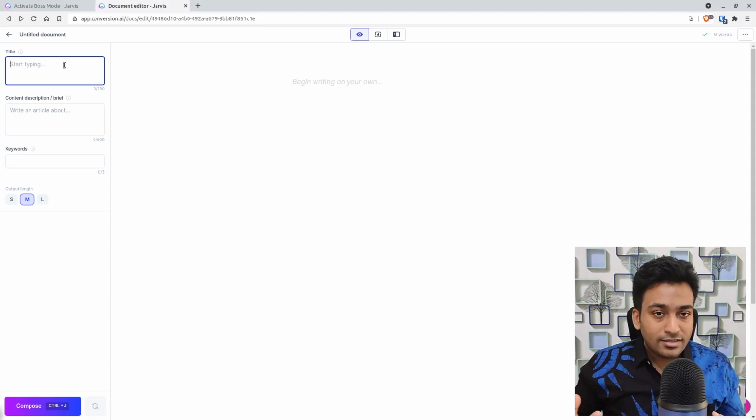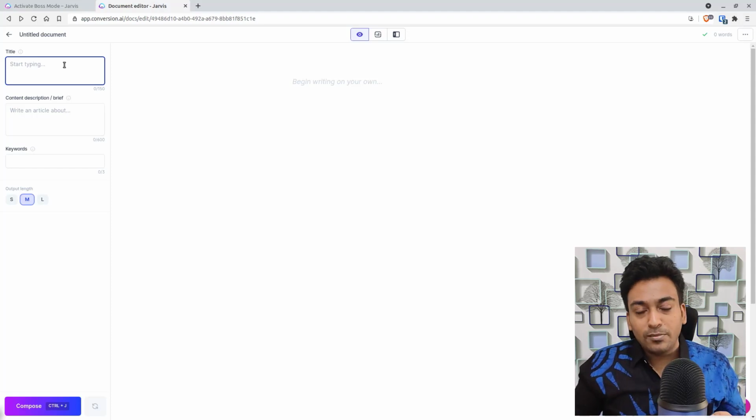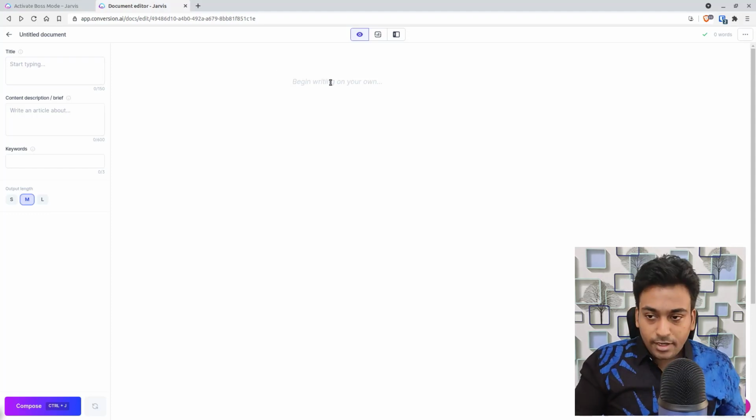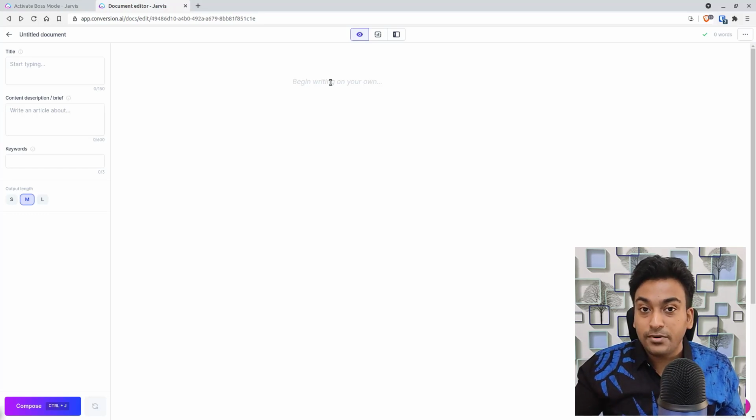Like if you have access to BuzzSumo, Ahrefs, or you're doing competitor analysis, you know what to write, then you can possibly use that itself. But with Jarvis you can also generate headlines. For example, I'm coming into this section. You can see now how I'm going to give the instruction like I'm asking a personal assistant.